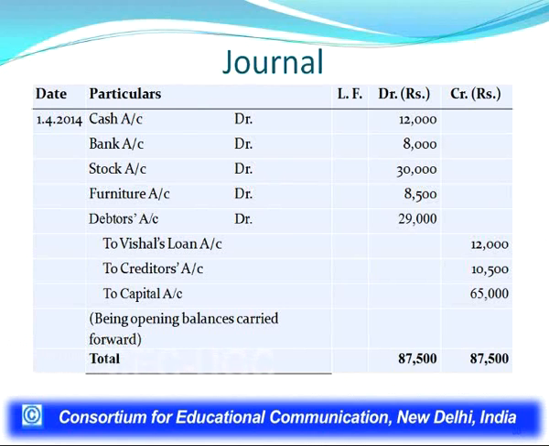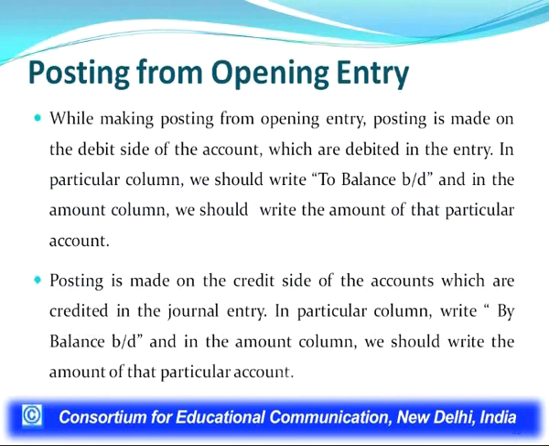Now the question arises how to make posting from the opening entry, because multiple accounts have been debited and multiple accounts have been credited. While making posting on the debit side of an account, the name of which account should be recorded? In this opening entry, for the accounts which have a debit balance, we use the words 'to balance brought down' on the debit side.